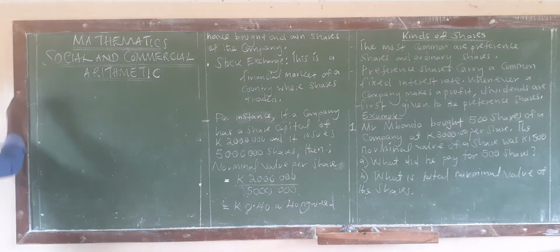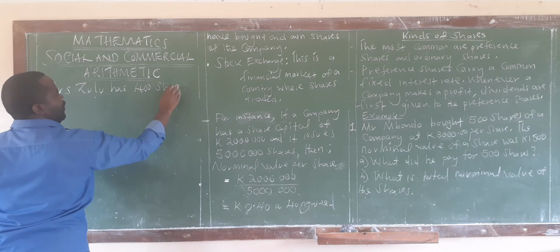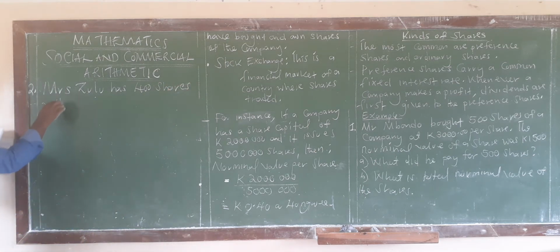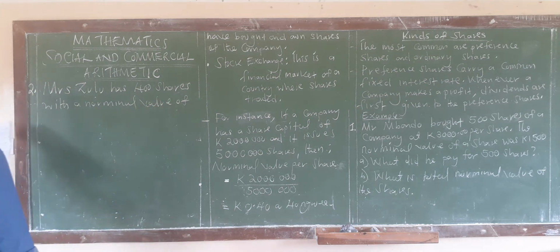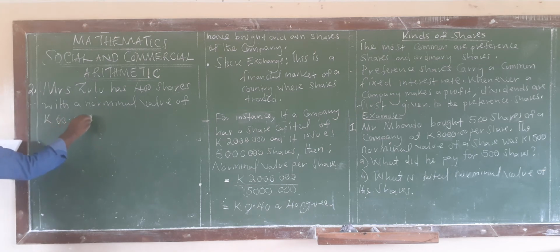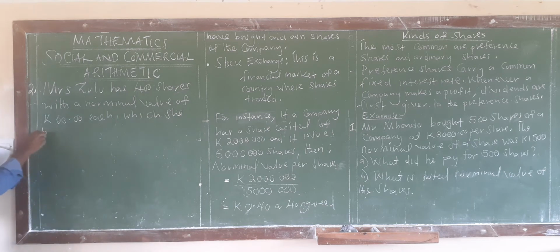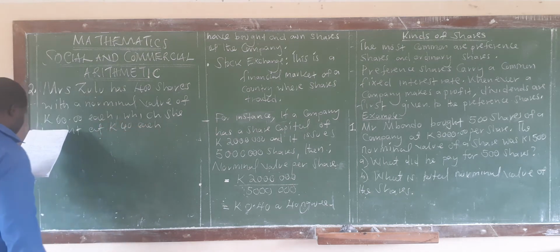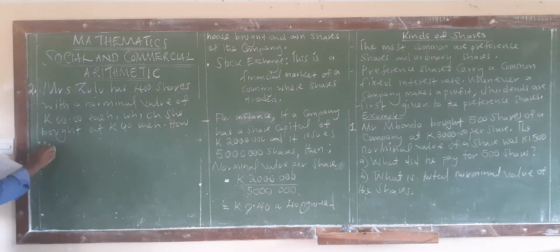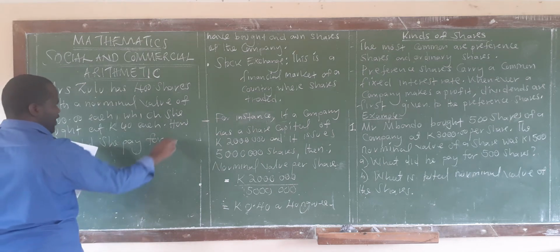Okay, so I put up question number 2. Say Mrs. Zulu has 400 shares with a nominal value of 60 kwacha each, which she bought at 40 kwacha each. How much did she pay for the shares?